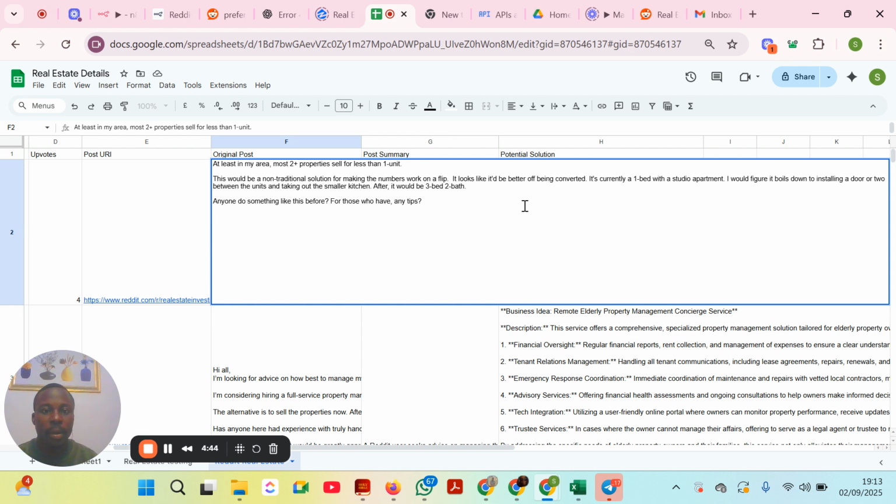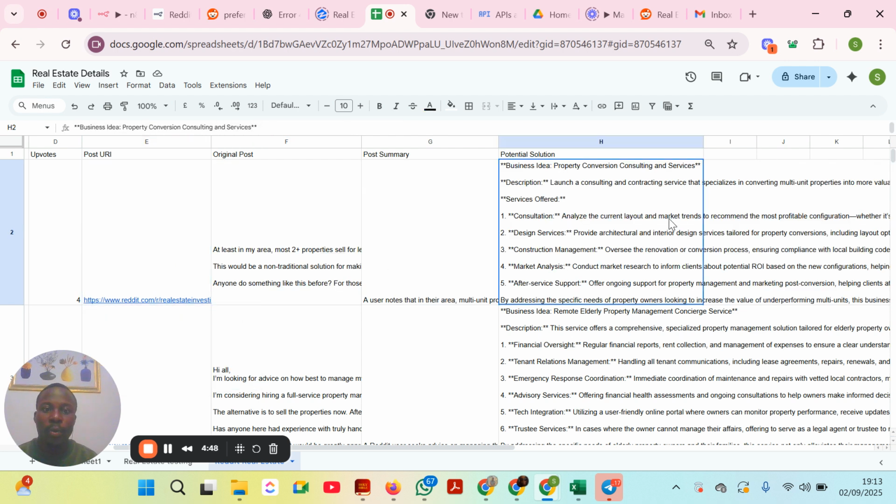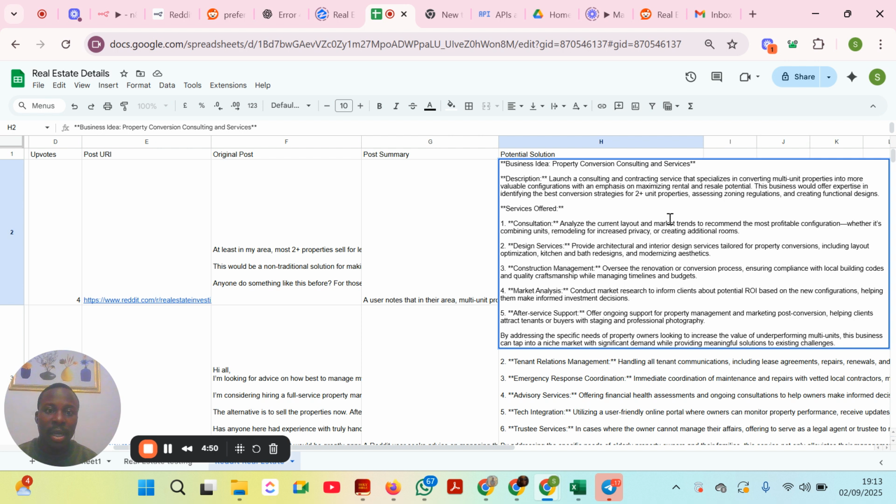Then let's look at the solution provided. This will help anyone interested in starting a business in real estate to look at this and see the problem that people are actually facing in this area. Then you can decide. This is the business idea: property conversion.